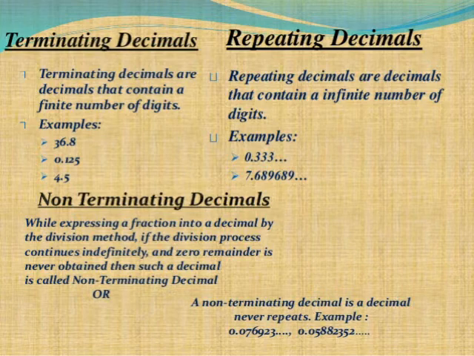Third, non-terminating decimals. While expressing a fraction into a decimal by the division method, if the division process continues indefinitely and a zero remainder is never obtained, then such a decimal is called a non-terminating decimal. Or another definition: a non-terminating decimal is a decimal that never repeats. For example, 0.076923 dash,